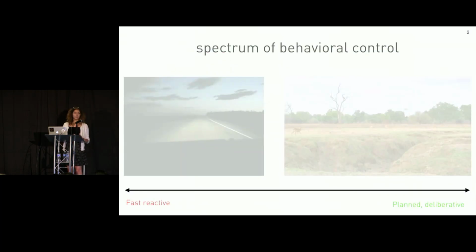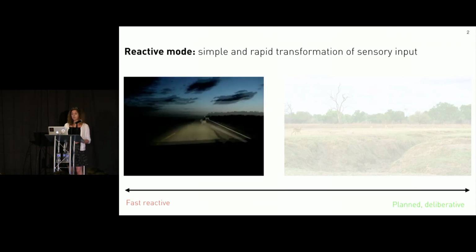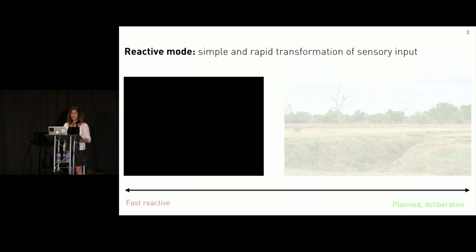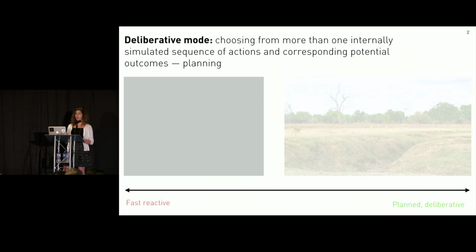We can think of behavior in terms of a spectrum, where on the one end we have reactive control, which is a simple and rapid transformation of sensory input. This results in very fast reaction times. A good example of this is swerving when we see a deer too late. On the other end of the spectrum, we have deliberative control, which includes forward simulating actions and their respective consequences before choosing an action. And this is a definition of planning that I'll be using throughout this talk.